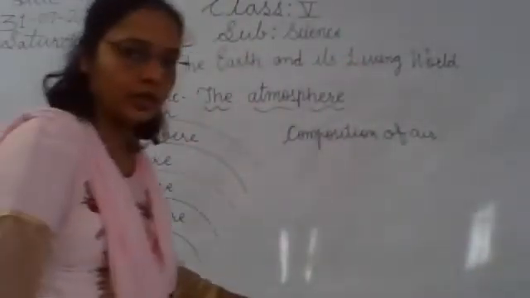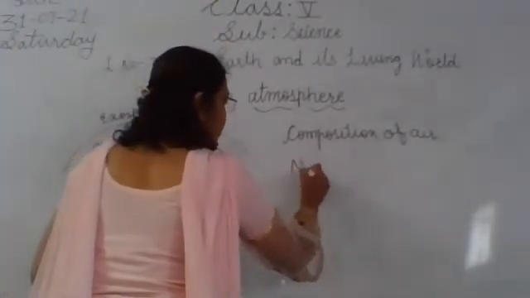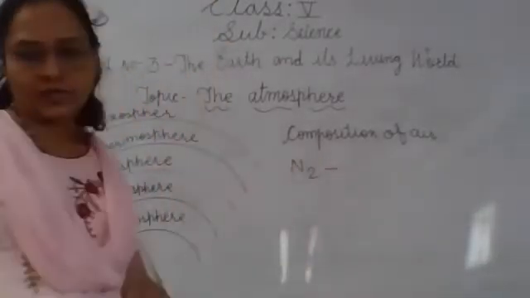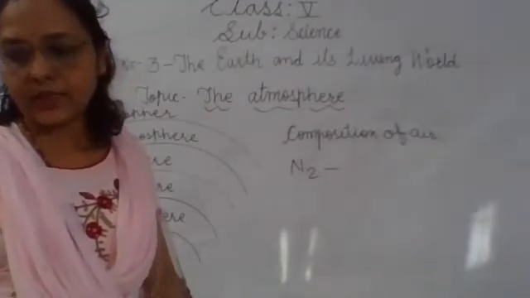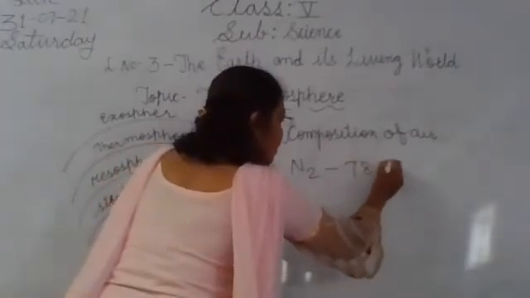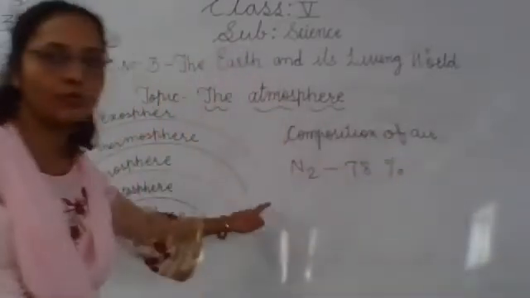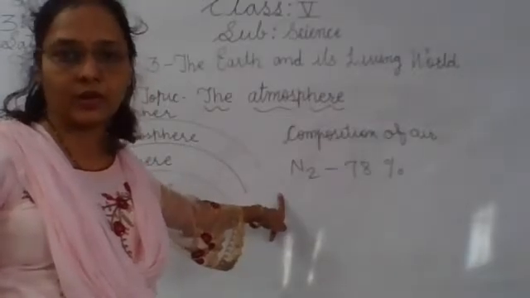Nitrogen is 78% of the air. It's the most abundant gas present in the air.